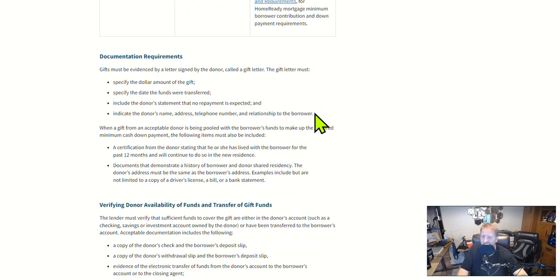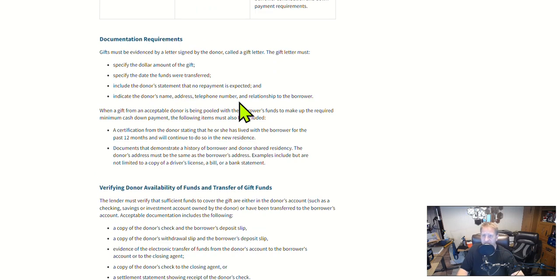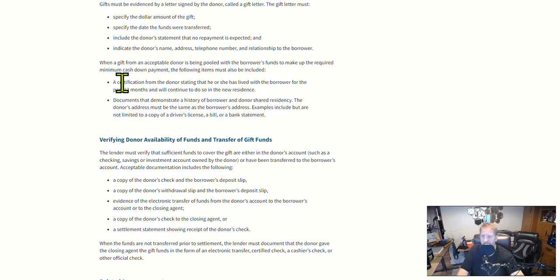In this scenario, if you've commingled your funds, maybe one borrower doesn't have the credit, and so you got one person on the loan and you're going to use commingled funds from a shared account possibly, then here's where we're going to say you've lived with the borrower for the past 12 months and you continue to do so, and you can use a copy of the driver's license, a bill, or bank statement to show that you have the same address.